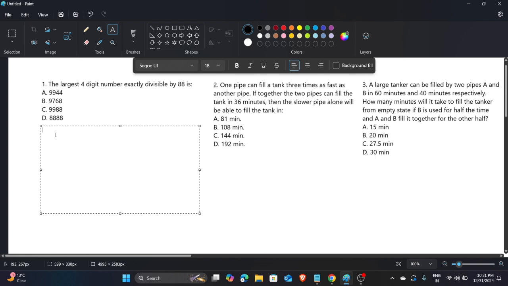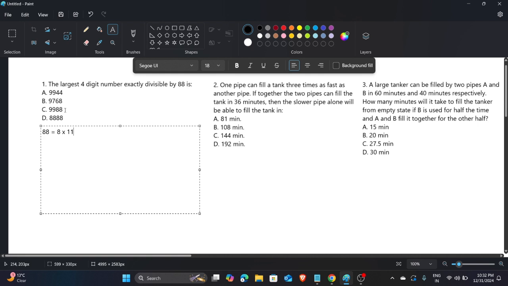If you convert 88 to smaller units, 88 can also be written as 8 times 11. Now we have to see which number is divisible by both 8 and 11. If a number is divisible by 8 and 11 both, then definitely that number is divisible by 88. Now what about this number? This is the largest number, so is it divisible by 8?